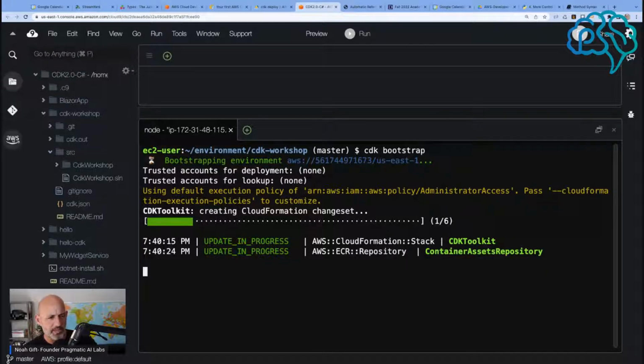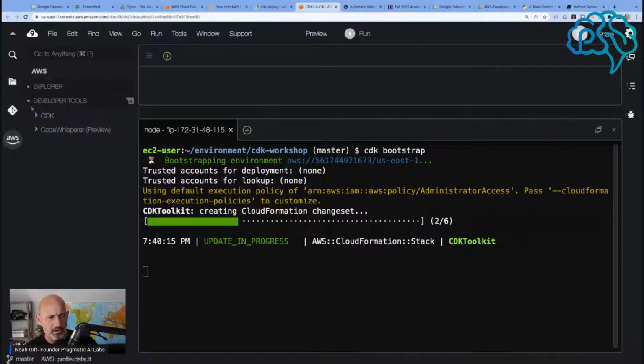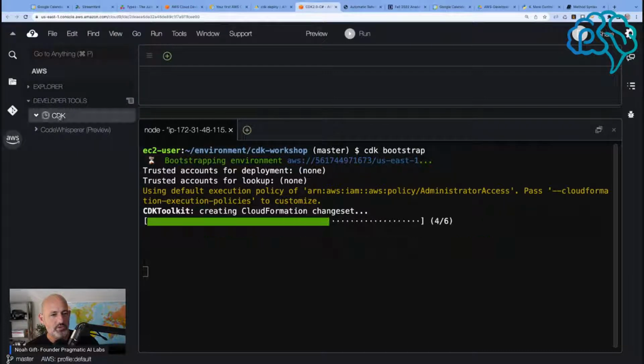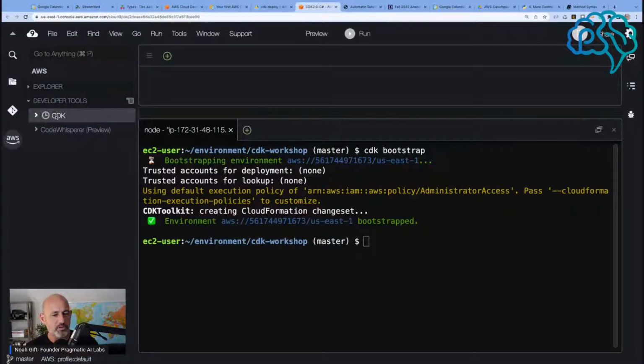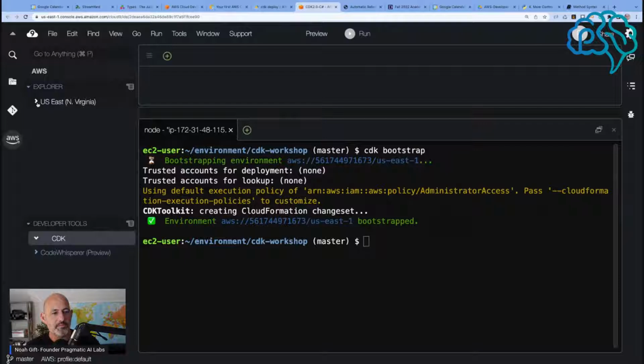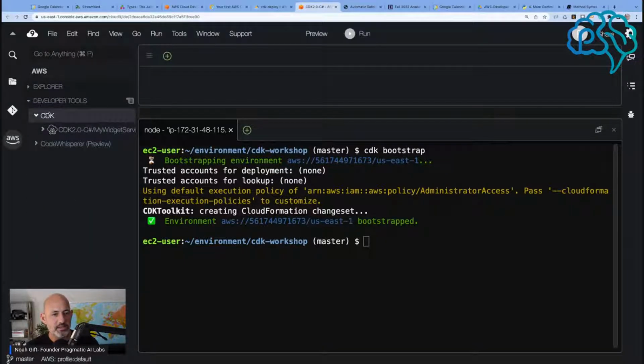It's kind of a bummer that, if I go over here, look at this, they have a little CDK section now inside of developer tools, which is pretty cool. I don't know what that does, but it's interesting that it's got this CDK section over here in AWS.